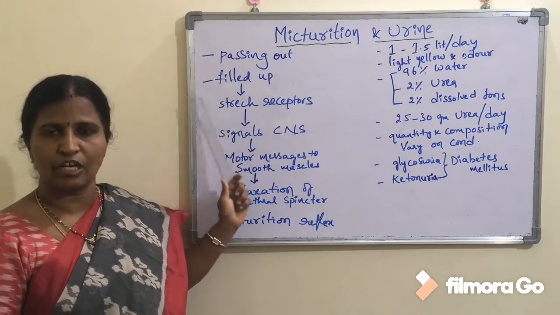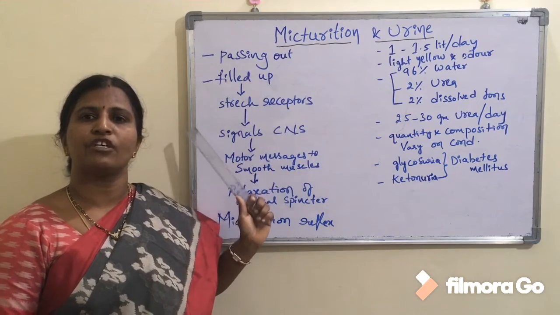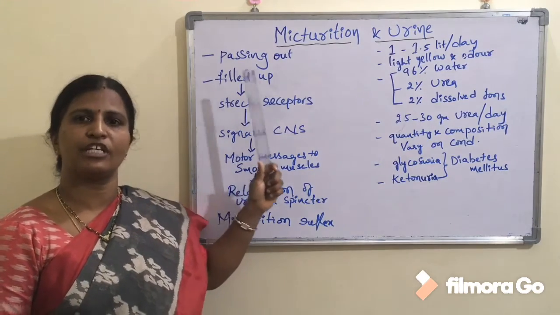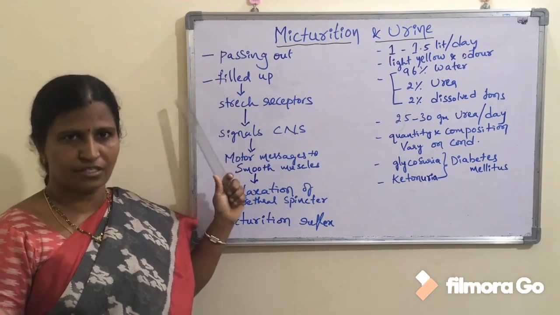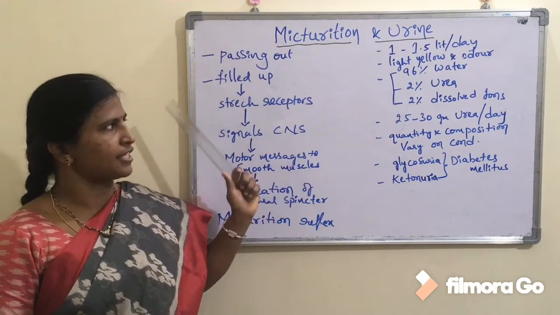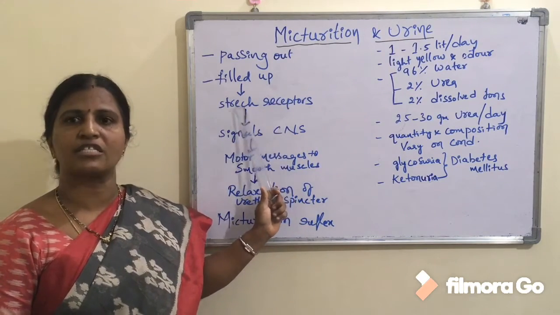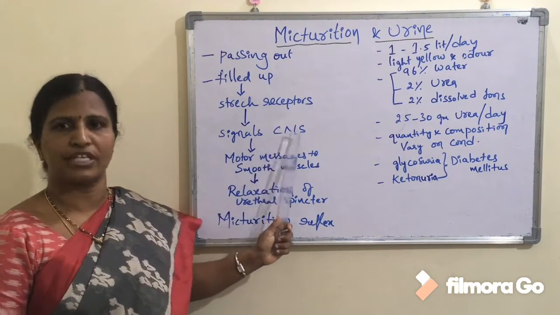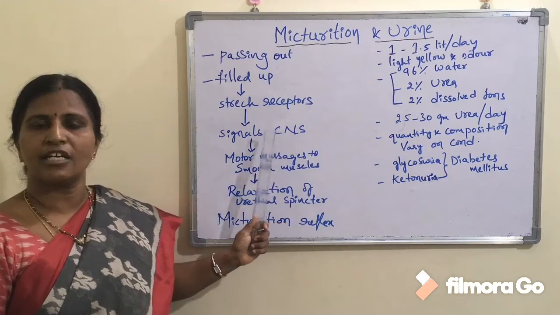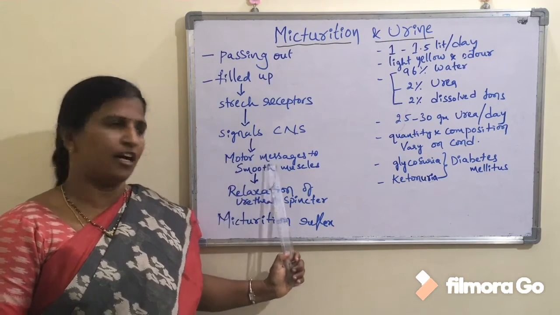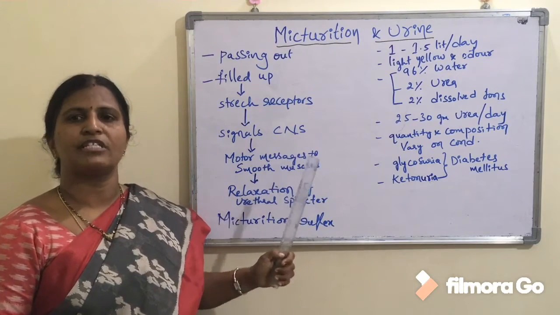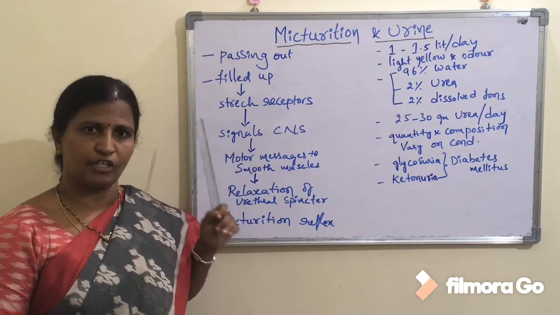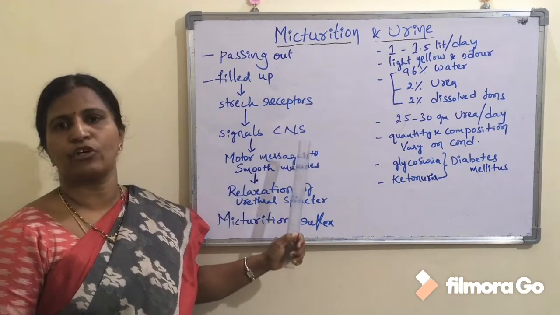Whenever urine is filled up in the urinary bladder, the walls of the urinary bladder are going to be stretched. The stretch receptors which are present in the urinary bladder wall are going to sense the stretching, and they send signals to the central nervous system. In turn, the central nervous system sends motor signals to the smooth muscles present in the walls of the urinary bladder, so that the smooth muscles are going to contract.